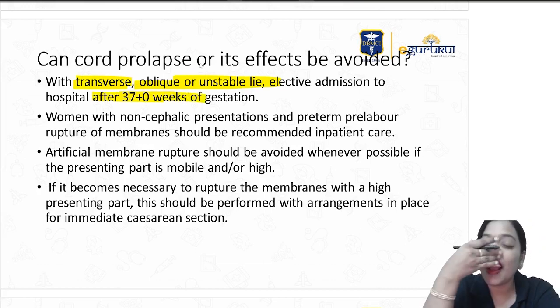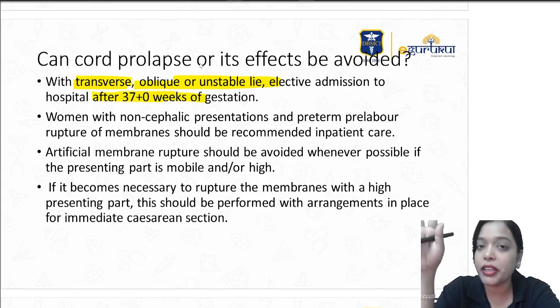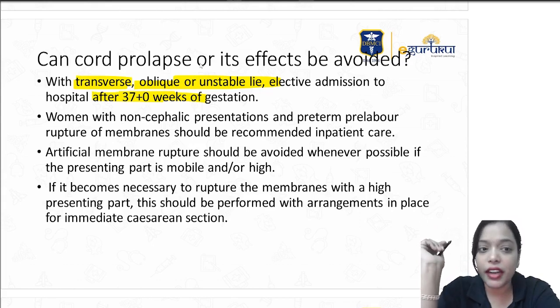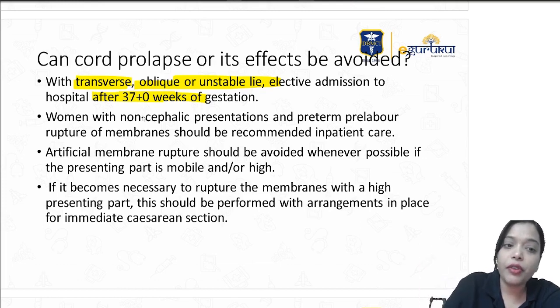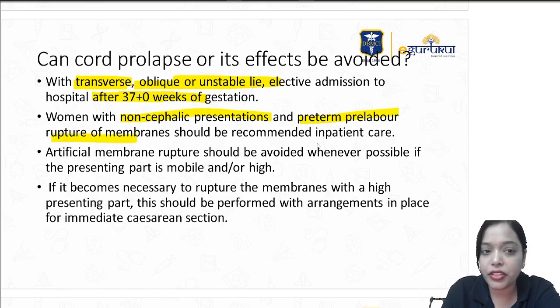Not only that, when I have a high presenting part and the patient is in labor, I will not call her to come in the active stage. I'll keep her admitted because I suspect a risk of cord prolapse in her, right? So when you have non-cephalic presentations and preterm pre-labor rupture of membranes, then also you have to do inpatient care.